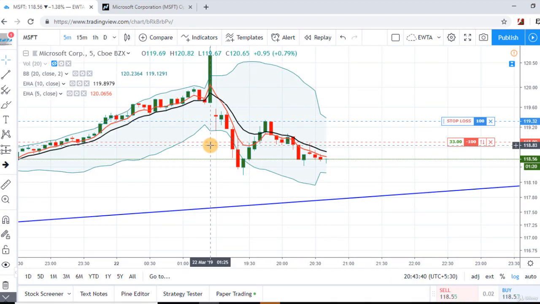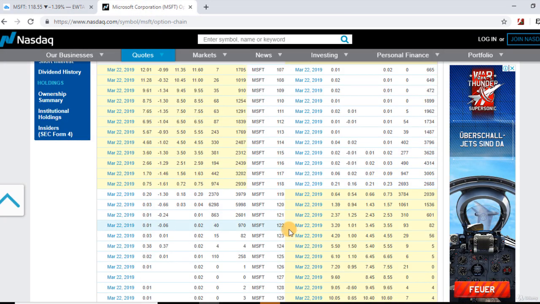Same is here in Microsoft Corporation. If we see the options chain of Microsoft Corporation, the highest open interest is in strikes 120 and 119. So these are the resistance levels for the stock, and the highest open interest on the put side is in the 116 strike, so it is acting as a support level. Now currently the stock is trading at